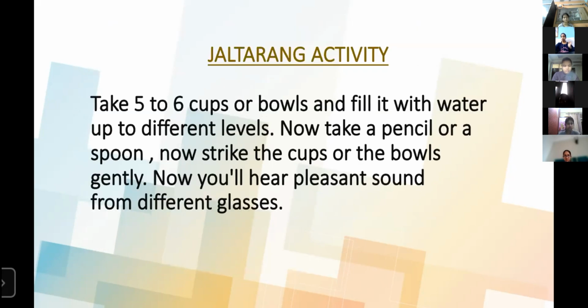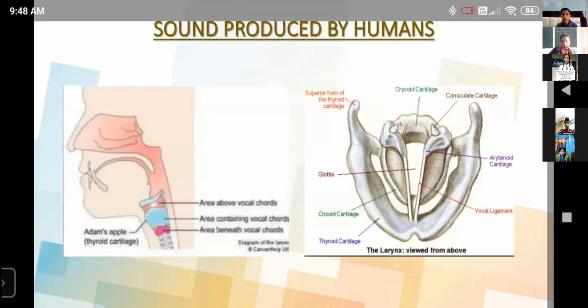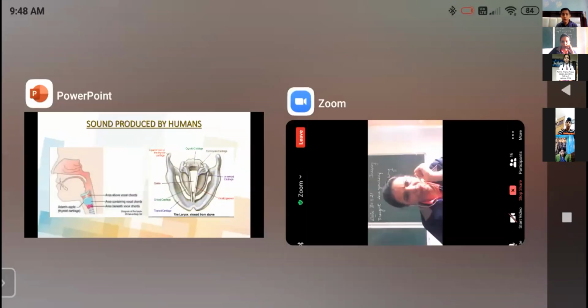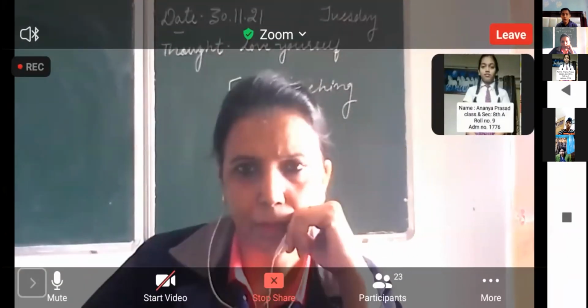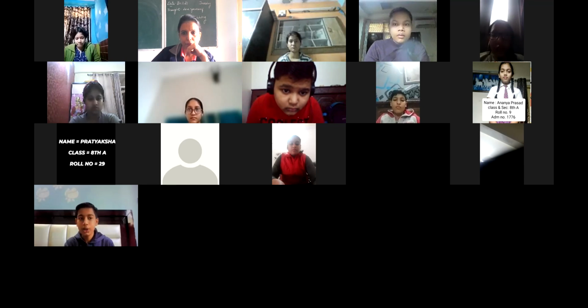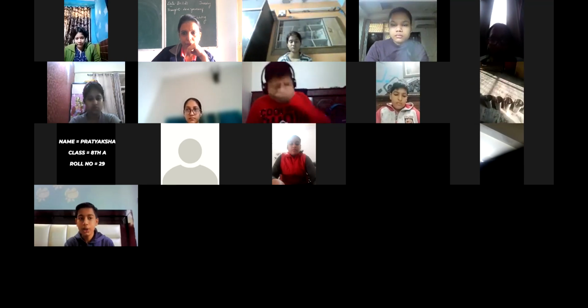Now I will show you one activity based on how musical instruments produce sound. Take 5 to 6 glasses, fill them with water at different levels, and now take a spoon and strike each of the glasses with the spoon.